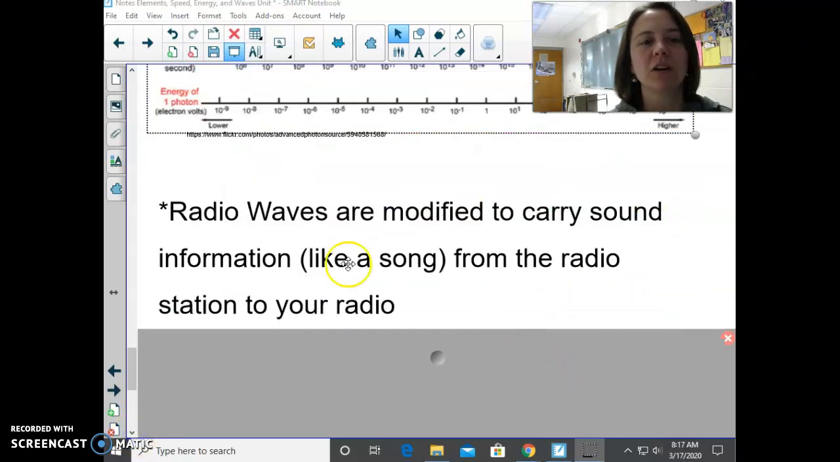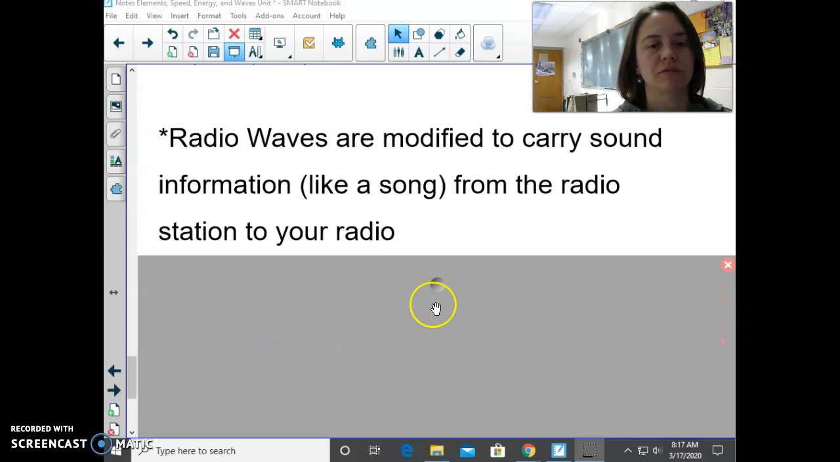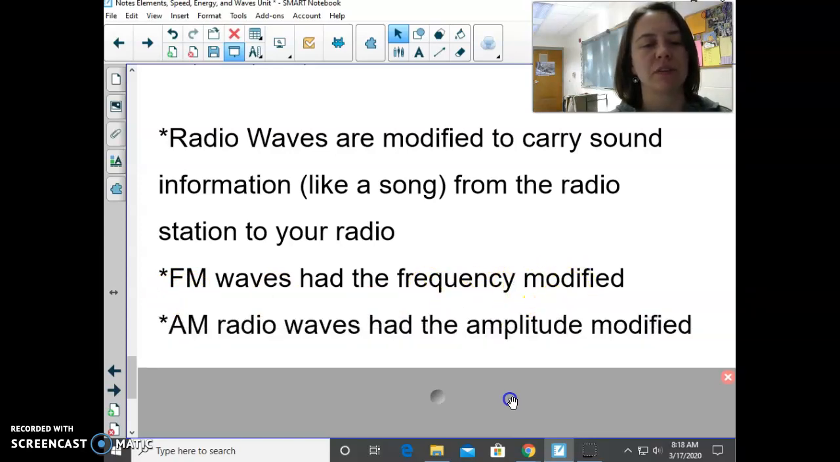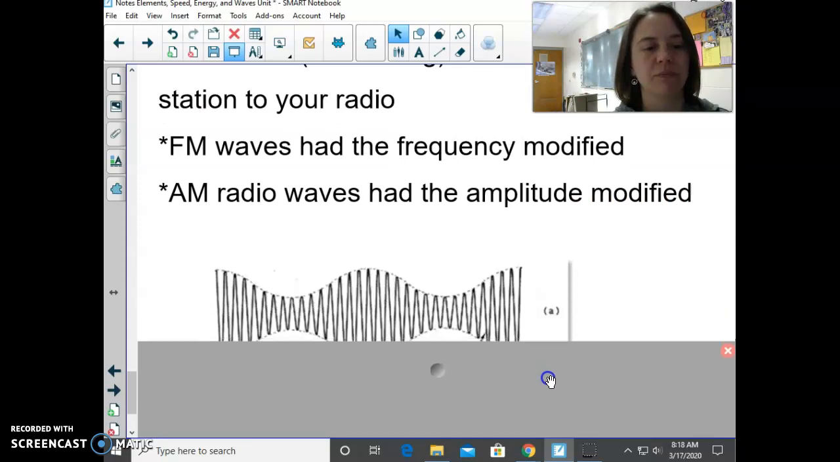So let's delve a little bit more into radio waves. So please write this down. Radio waves are modified to carry sound information, like a song, from the radio station to your radio. So FM are waves that have had the frequency modified, frequency modulated waves. And so anything on the FM radio dial would have had the frequency of their carrier wave modified. And AM radio waves have the amplitude modified. So let's look at some pictures as to what that would mean.